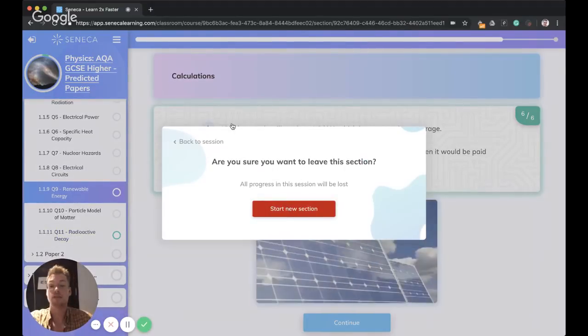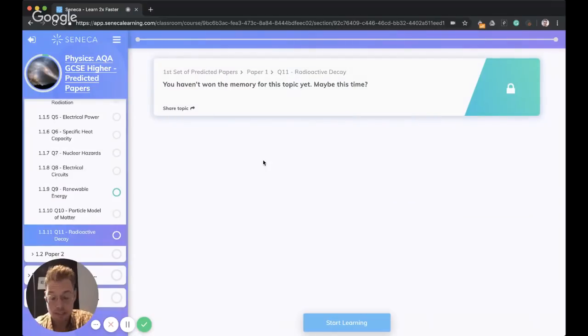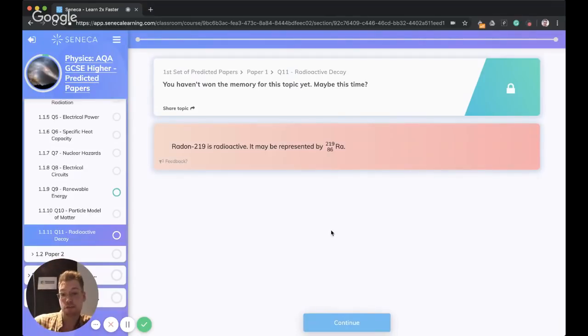So this was one of the most requested topics for the paper. This is the next predicted question we're going to go through. Radioactive decay comes up quite a lot, and it's often quite good fodder for 7 to 9 questions. They can get a little bit lively, but all in all, they're pretty good.